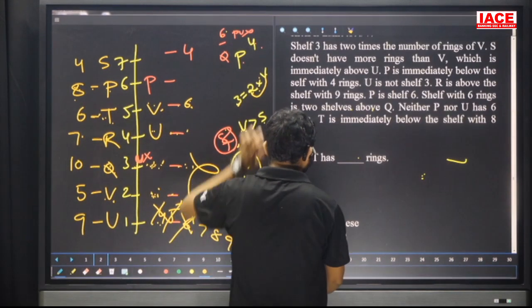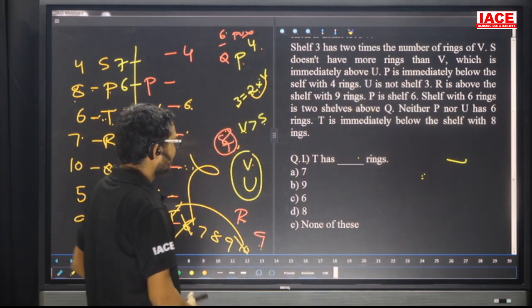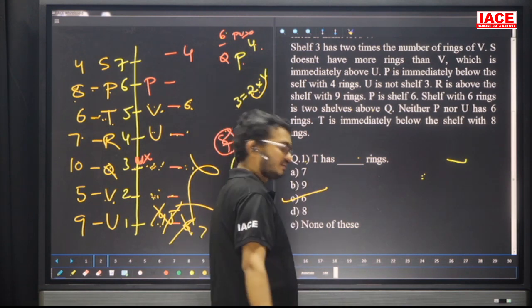Now take your questions. See here. Question number 1: T has dash rings. T has how many rings here? 6 rings. Question number 1, option C.